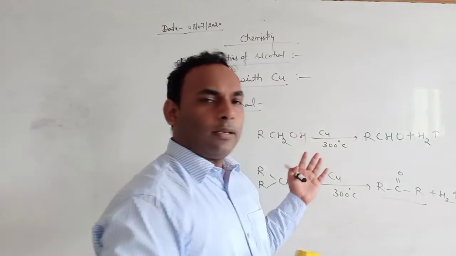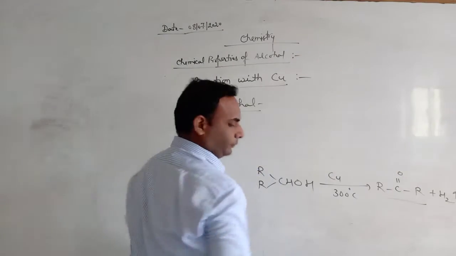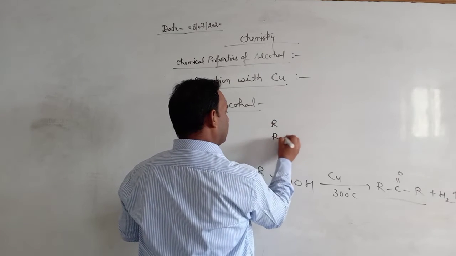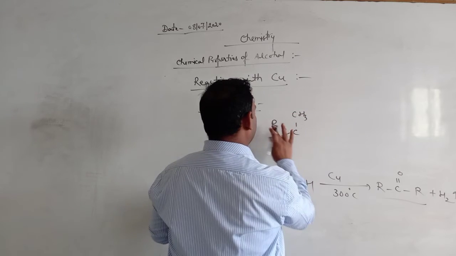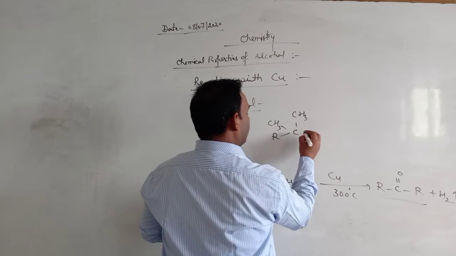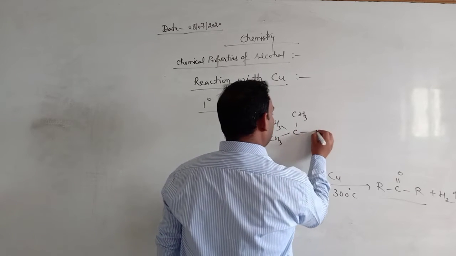Now look at tertiary alcohol. If we take tertiary alcohol, suppose we take the example of this,